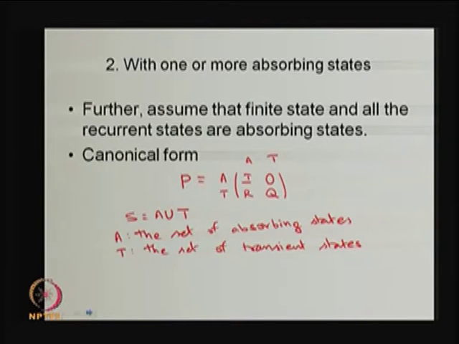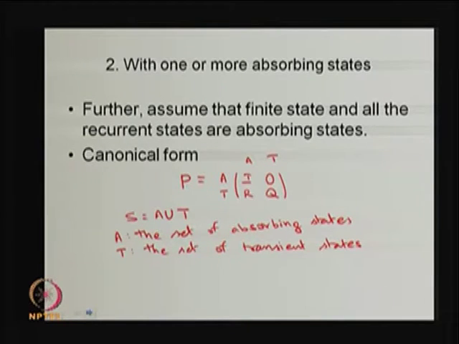Here also my interest is to find out the stationary distribution. The stationary distribution, here the interests are of a different kind. One is the probability of absorption, the other one is what is the mean time before absorption. So, for that I am making a further assumption: the state space is going to be finite. Okay. So, with that I am making a canonical form.